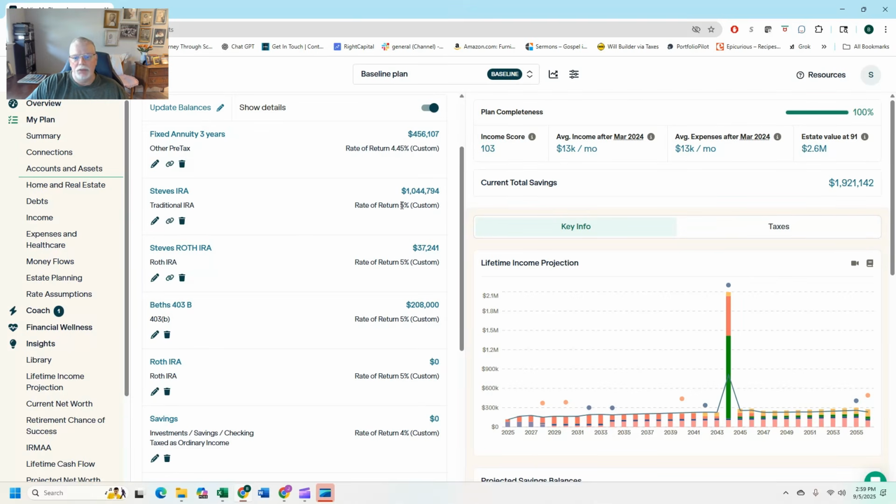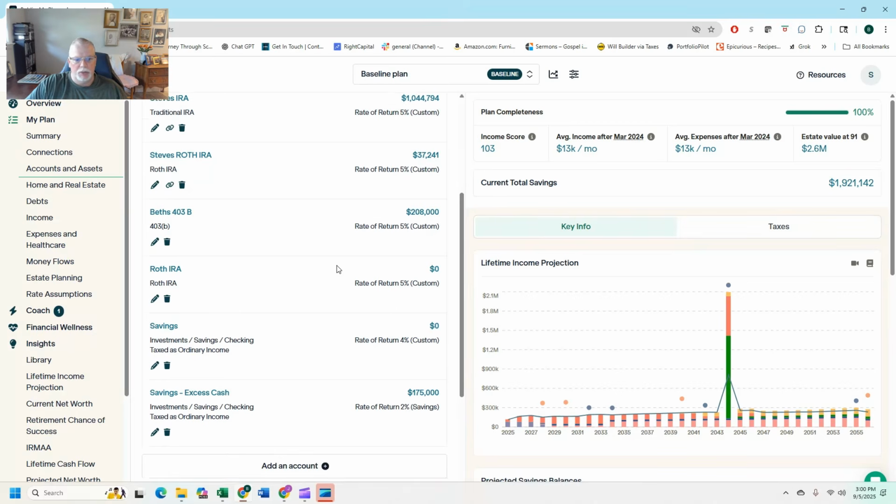My IRA, which you guys have seen my profile, it's mixed. I feel like 5% is pretty conservative. I know Vanguard comes out with all these nutty numbers, and they always tend to go really low. But I feel like 5% is comfortable. You're going to see I'm going to do that across everything, because my IRA and my Roth IRA are pretty much distributed evenly. So that's 5%, 5%. Best 403B, again, 5%.